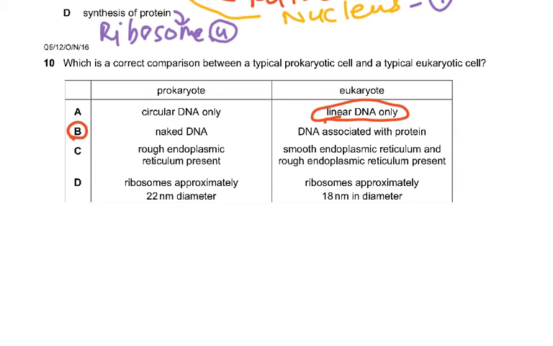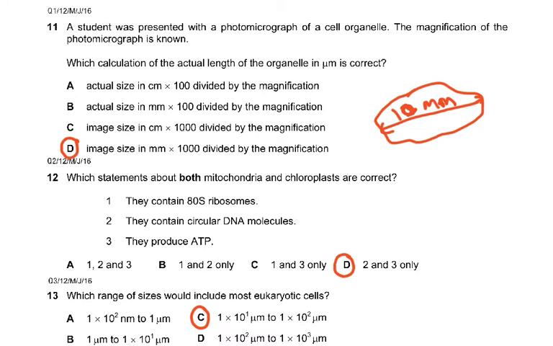Of course, this is all a beautiful story. There's no rough endoplasmic reticulum in prokaryotes, and you know that the prokaryote diameter is smaller than the eukaryotic diameter. Again, reading disorder.